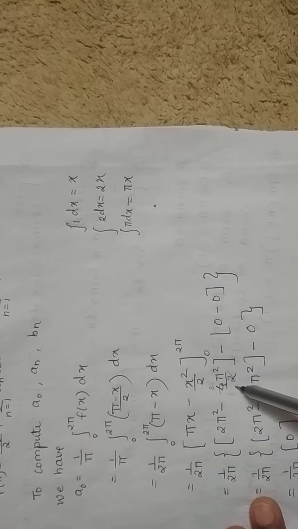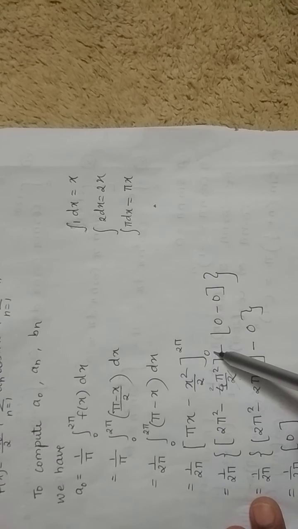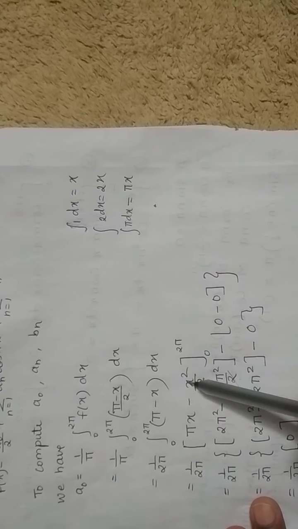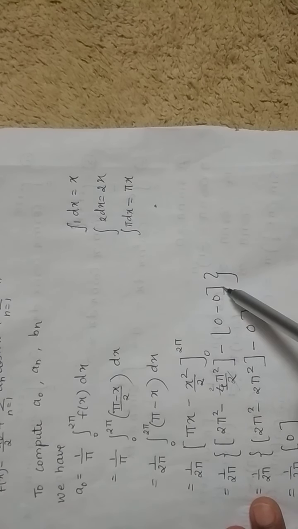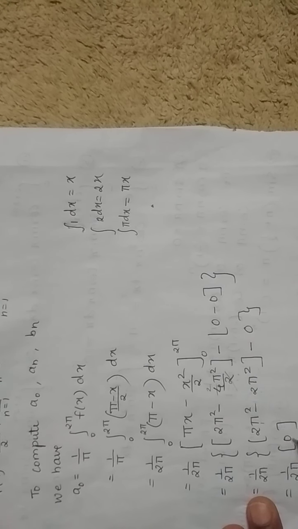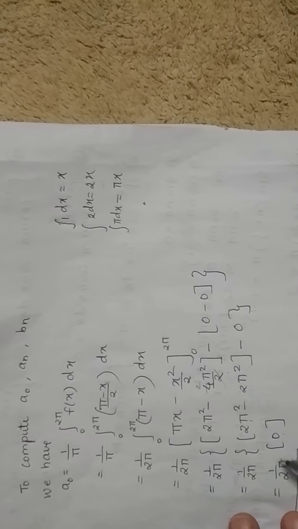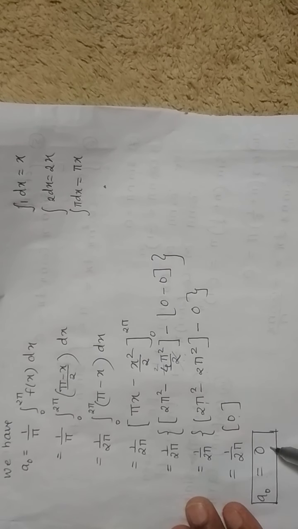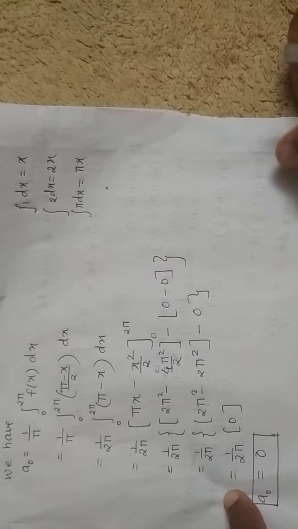This is the upper limit minus the lower limit. The lower limit is how much? 0. 0 into pi is 0, 0 square is 0, divided by 2 is 0. So the total answer, 2 pi square minus 2 pi square, becomes 0. And 0 into anything is 0. So a naught value is 0. This way we compute a naught.